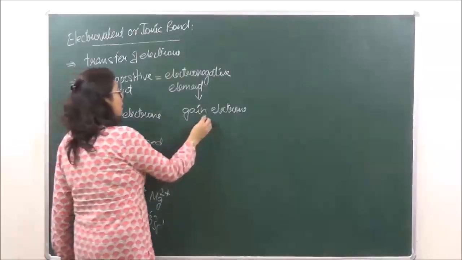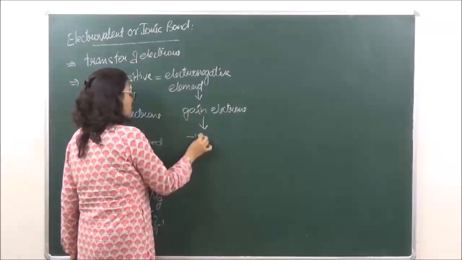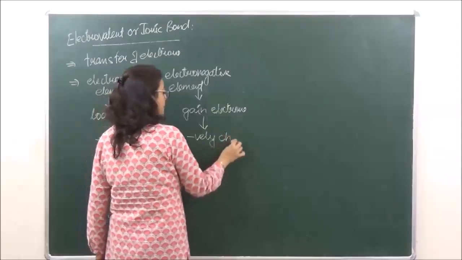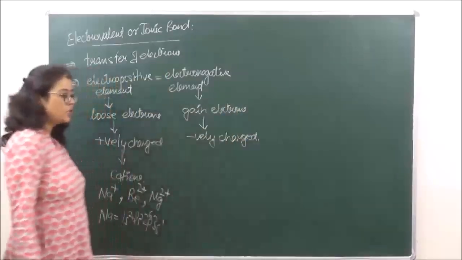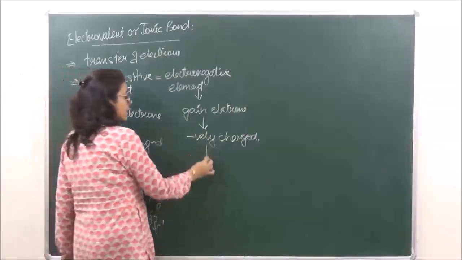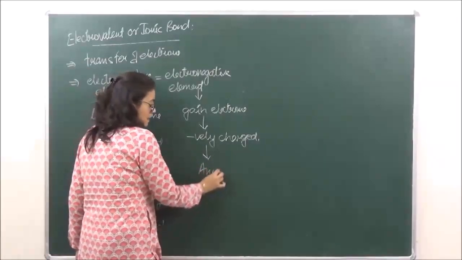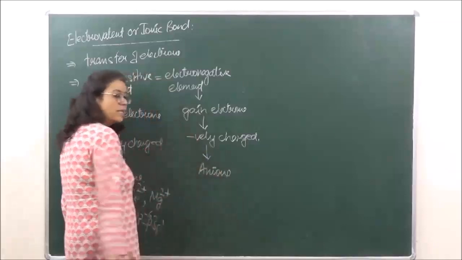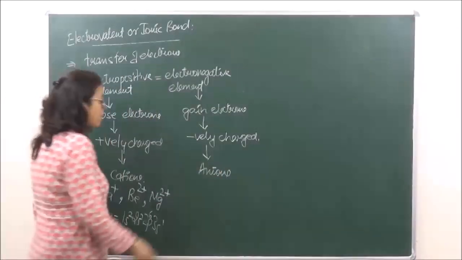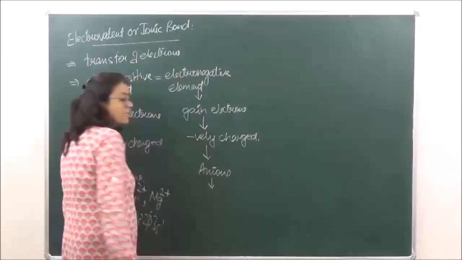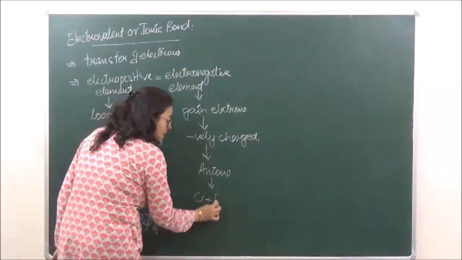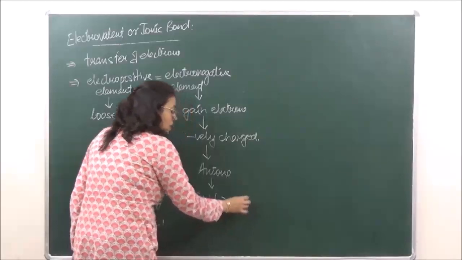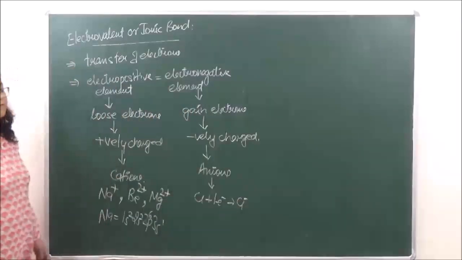Gain electrons means that they will become negatively charged, and if they are becoming negatively charged, they are known as anions. For example, all the halogens, they have 7 electrons in the outermost shell. Therefore, they have a tendency to gain one electron and form electronegative ions.